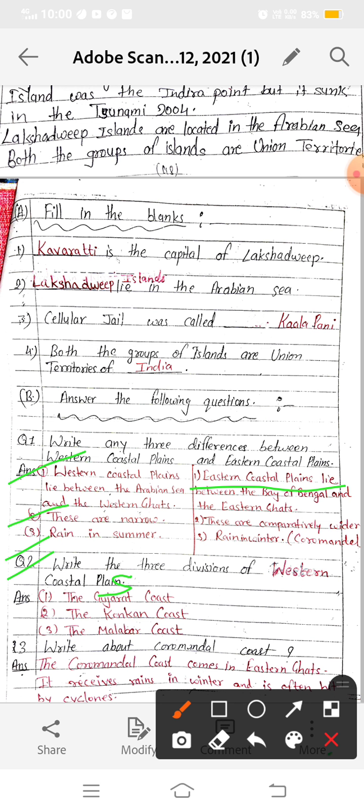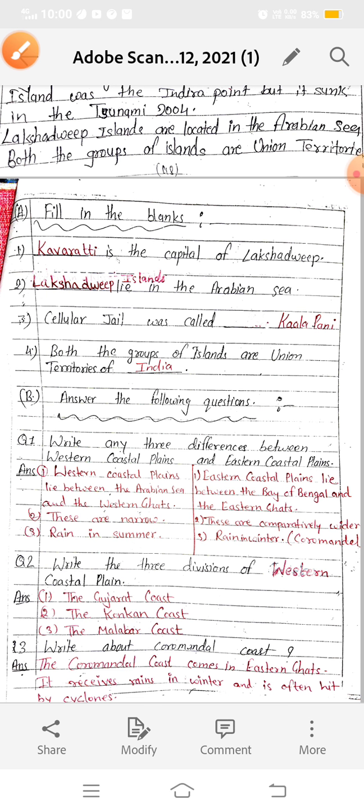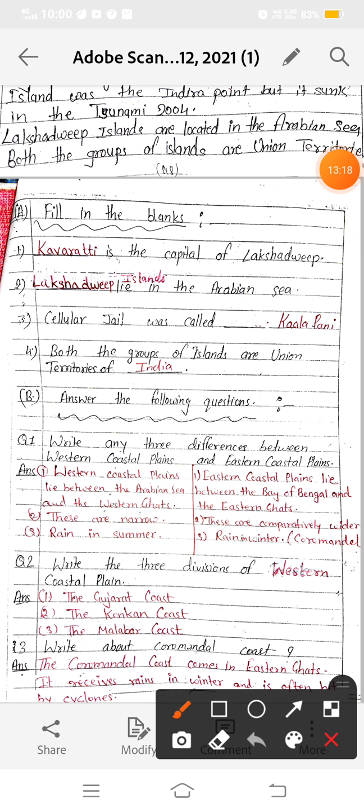Now next is question number 3. Write about the Coromandel coast. I have explained that the Coromandel coast lies along the Eastern Ghats. If this answer comes for 1 mark, you can write that the Coromandel coast receives rainfall in winter.